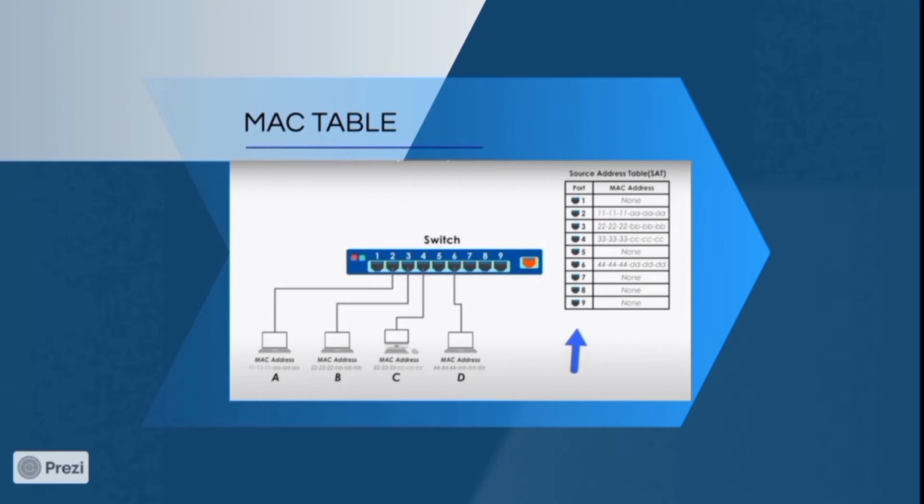A switch maintains a MAC table like this. Devices are connected to ports 2, 3, 4 and 6. So MAC address entries are made for the 2nd, 3rd, 4th and 6th ports as shown in the image.